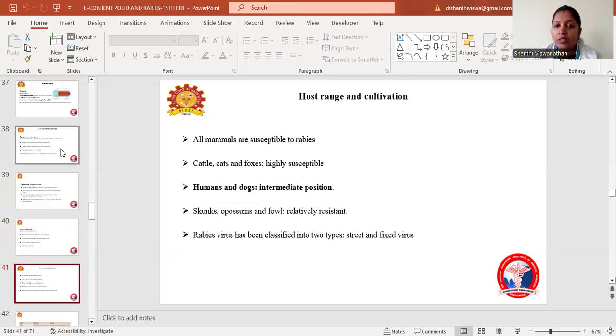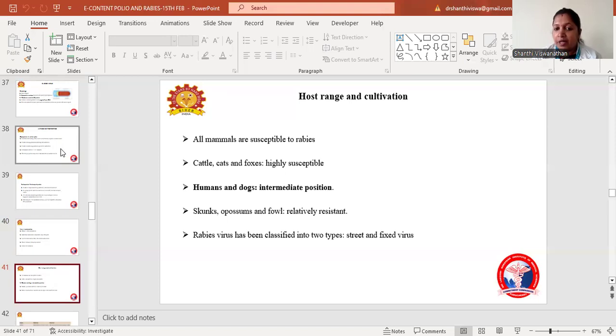So coming to host range and cultivation. All mammals are susceptible to rabies. Cattle, cats, and foxes are highly susceptible. Humans and dogs are in an intermediate position. Skunks, opossums, and fowl are relatively resistant to this infection.